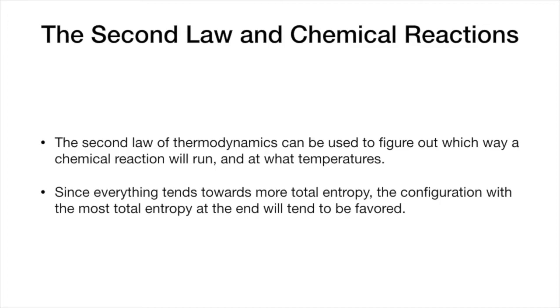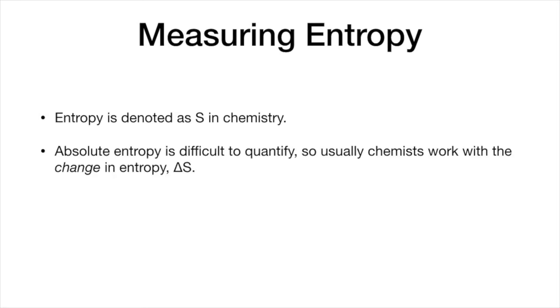So if we know that, now we need to know how do we measure the entropy so that we know which direction is favored. Well, entropy is denoted as S, capital S, in chemistry. At our level, absolute entropy is difficult to quantify, so we'll basically look it up in tables.